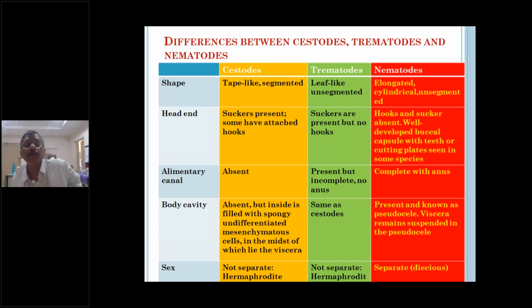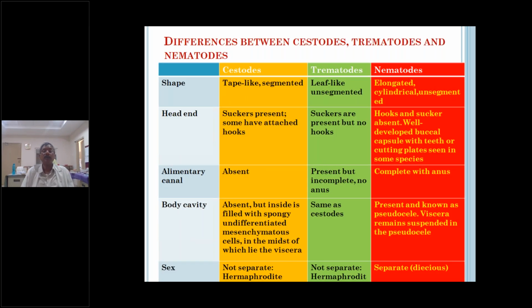The body cavity is absent in cestodes, but the inside is filled with spongy, undifferentiated mesenchymatous cells, in the midst of which lie the viscera. In trematoda, it is the same as cestodes: the body is filled with undifferentiated mesenchymatous cells, in the midst of which lie the viscera. In nematoda, a body cavity is present, known as a pseudocoel, and the viscera remain suspended in the pseudocoel.